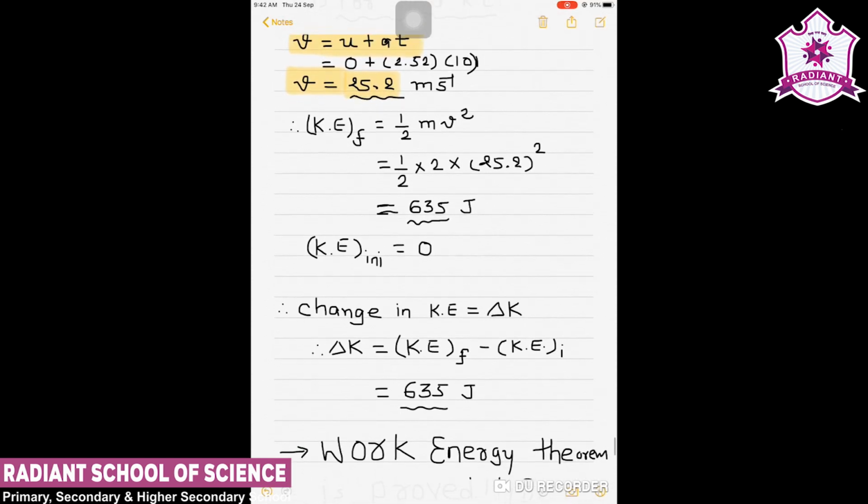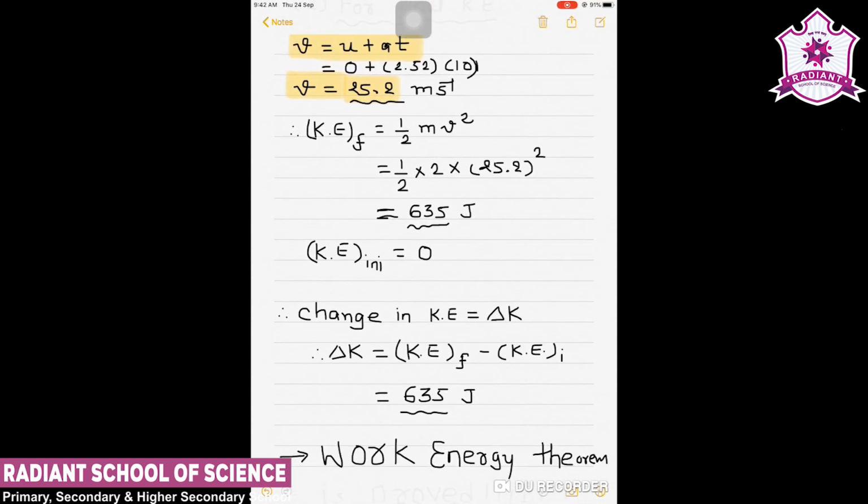Now in the question we want to find the final kinetic energy. To find it, we can say that KE final is given by 1/2 mv squared. When we put in all the values, that is 1/2 into 2 into 25.2 squared. So ultimately it will be 635 joule. Now we also know that the initial kinetic energy is 0 because the initial velocity is 0.